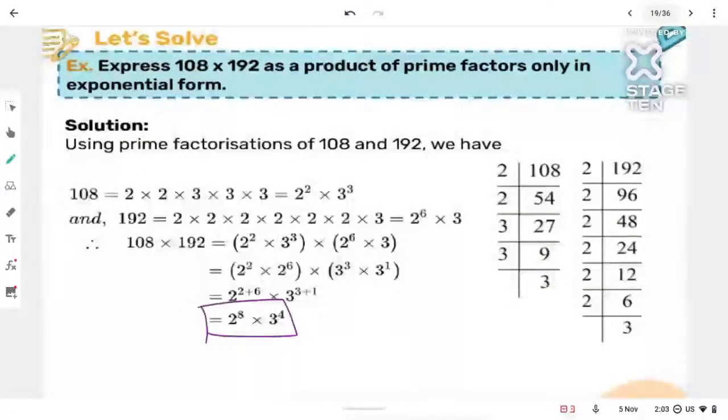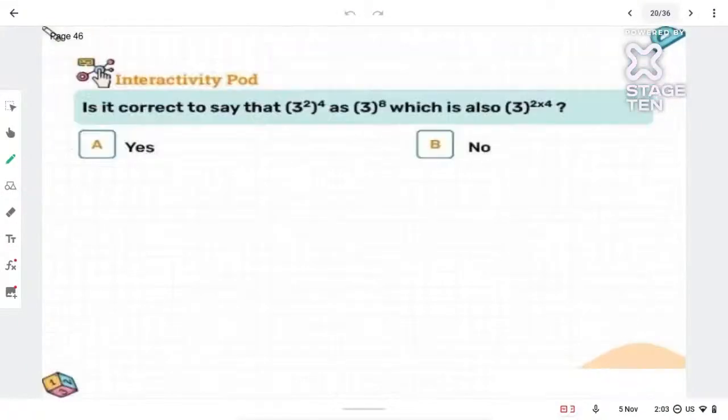Look, 2 raised to 8 into 3 raised to 4. Here you do multiplication. See, Deepa, here look in the solution, it's 27 only, right? Here also. So, done? Yes, correct. Then this is how we did it. We did the prime factorization and everything. Okay. Now, let's move to the next question.